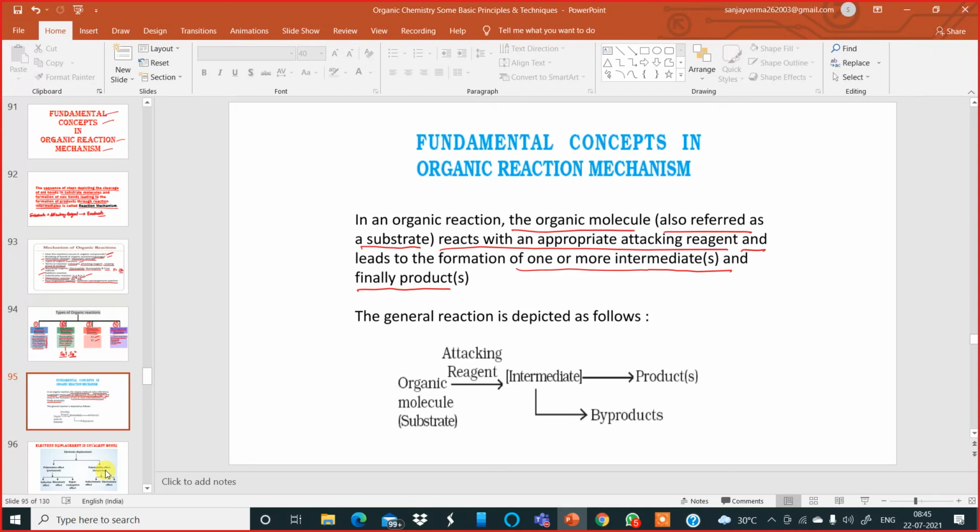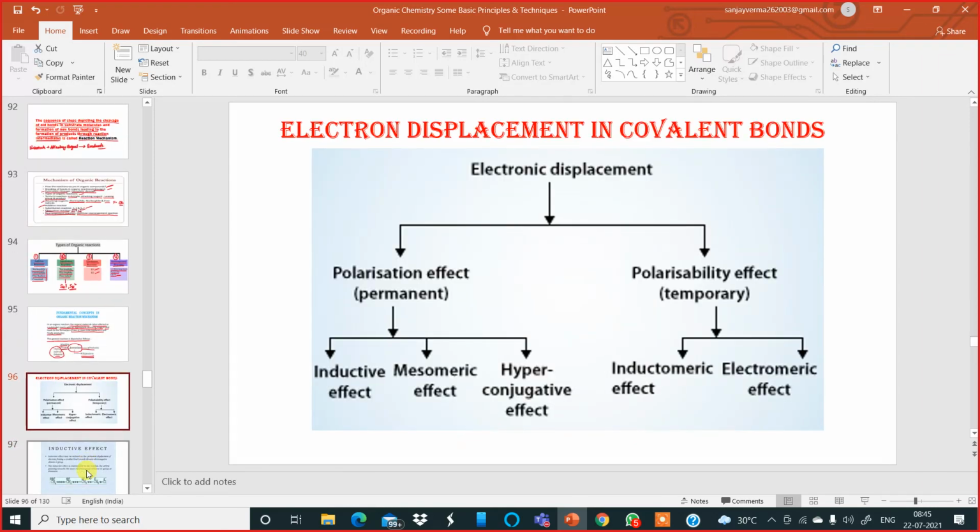So the general reaction is depicted below over here also. The organic molecule which is undergoing the reaction after being attacked by the attacking reagent is called the substrate. An intermediate is formed, and then the intermediate converts into the products, or any other side products or byproducts formed in the reaction. After that, moving further, you can see the heading over here, electron displacement in covalent bonds. Before moving to this chart, a very important chart in this part of the chapter, I would like to tell you about electron displacement.